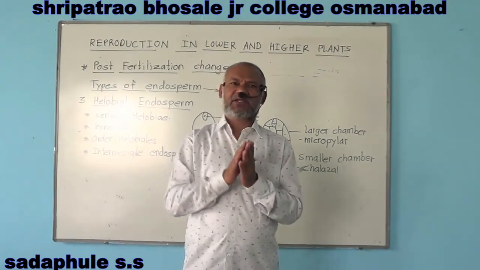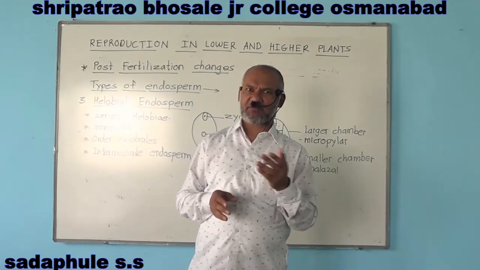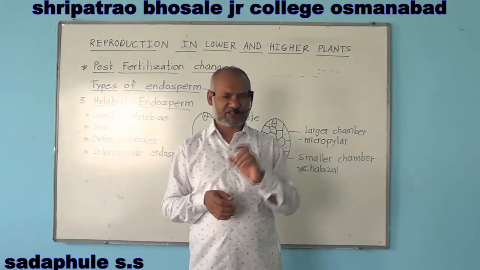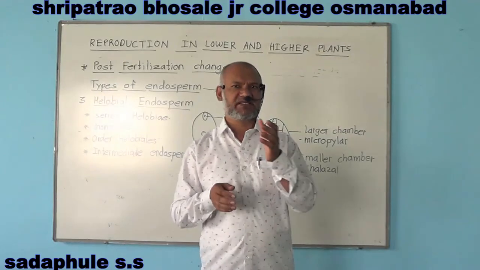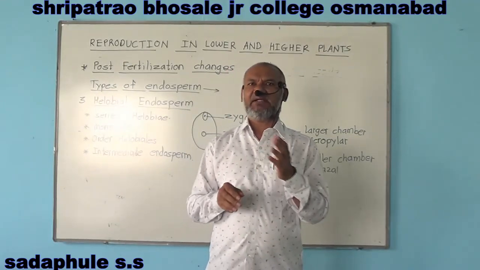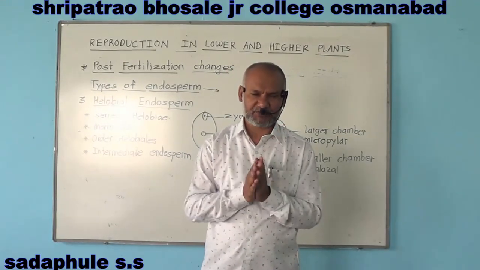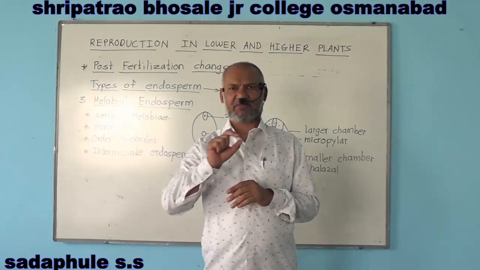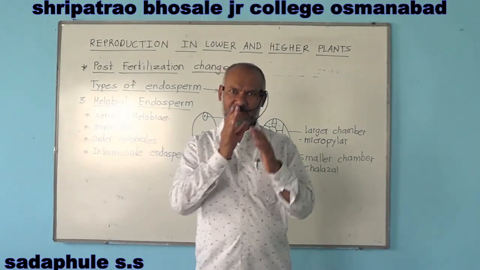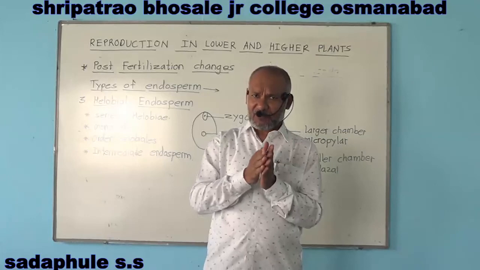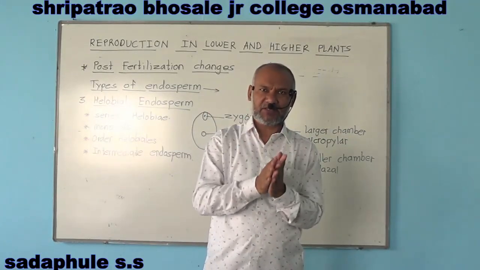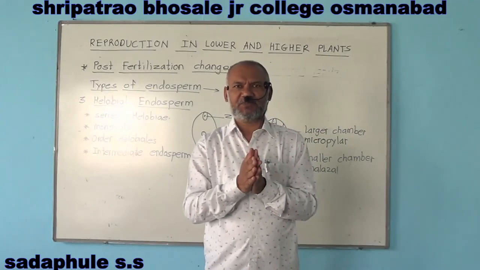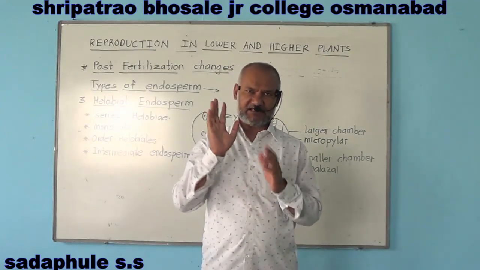On the basis of development, endosperm is of three types, that is nuclear type or nuclear endosperm, cellular endosperm, and halobial endosperm. For board examination, we have to remember what is endosperm, what is its nature, how it develops, types of endosperm with their examples.